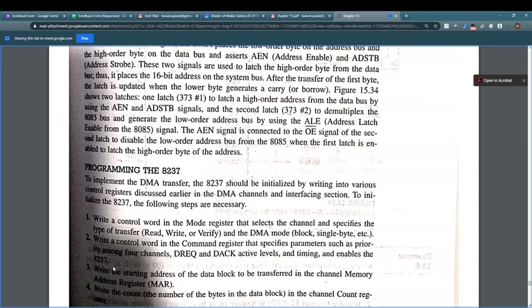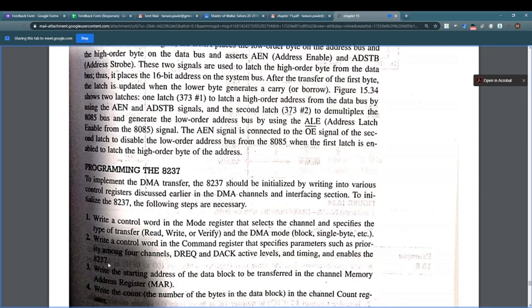Now this time my suggestion is to just remember the steps. You need not go for the programming, okay, because they do not ask the programming. They ask basically the DMA execution, that is slave mode and master mode, which is the last of this topic.